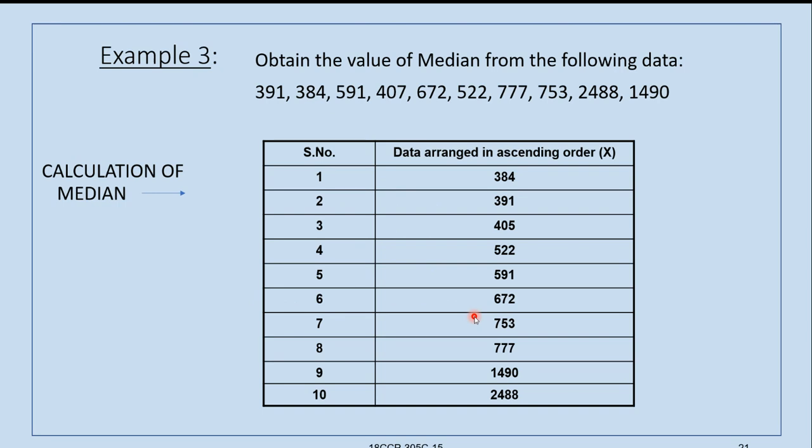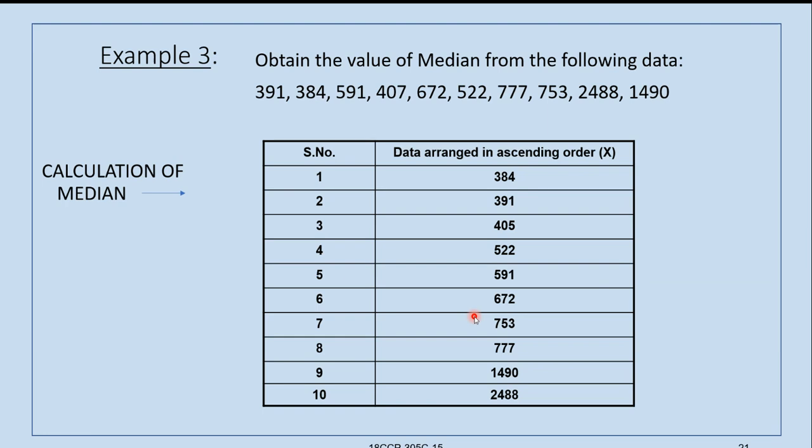Next, we will see another example where the values are 10, that is n is equal to 10. Now this is a problem having even number of items, that is 10 items. 10 is an even item. So now we will try to understand the calculation of median when number of items are even.